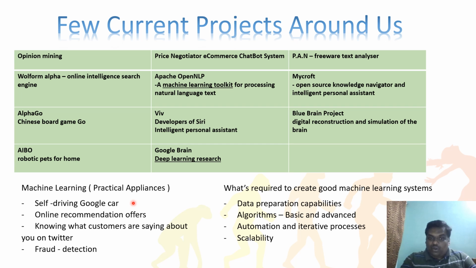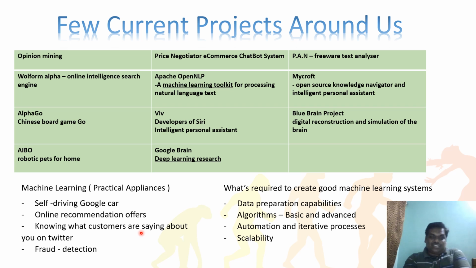And online recommendation offers. Online recommendation offers means, for example, if I buy something, suddenly I'll get information saying, oh no, you need to buy sugar, because sugar is a very good content, and this sugar is really good. But that analytics, if you see behind the scene, right? I would have bought more sugar. Maybe I am a sugar lover. So the analysis and everything it will be taking, and the bargaining methodology. In what time I will spend more money. It will say every month on the 29th this person will buy more, so he will spend more money with this. So like that, the analytics and everything will be there.